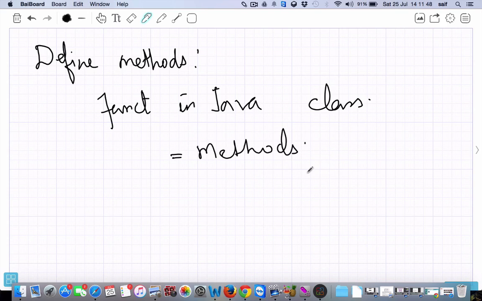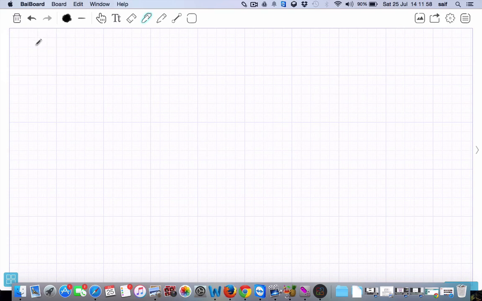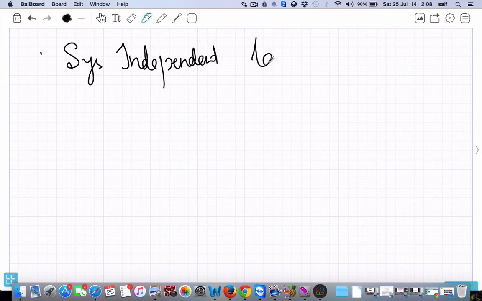Slowly, we will see what are the different kinds of method and how they are related and how they are operated. Now we will go to the next point regarding Java. Java is a system independent language. It is a very important point.